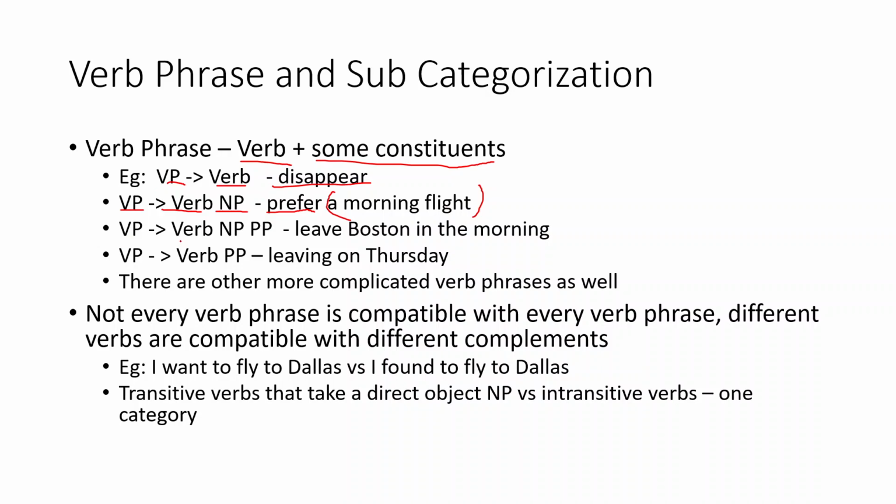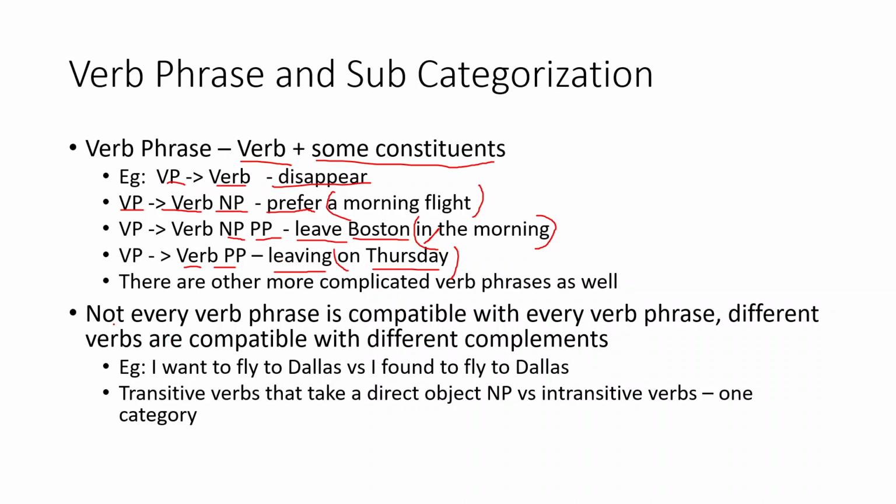Similarly, you can have other combinations also, a verb followed by a noun phrase and a prepositional phrase. So I leave for Boston in the morning. If that is a sentence, leave is the verb, Boston is the noun phrase, and in the morning is a prepositional phrase because it starts with a preposition and is followed by something else. You can also have a verb followed by a prepositional phrase. I'm leaving on Thursday. So on Thursday is a prepositional phrase. So you can have different combinations of these. These are some examples of verb phrases to get an idea of what a verb phrase is.